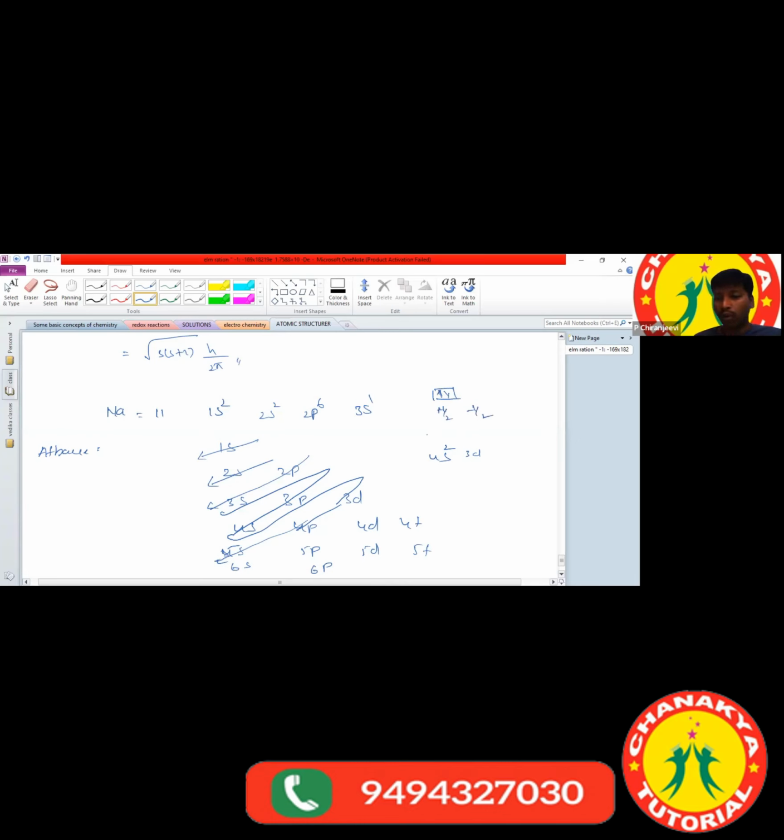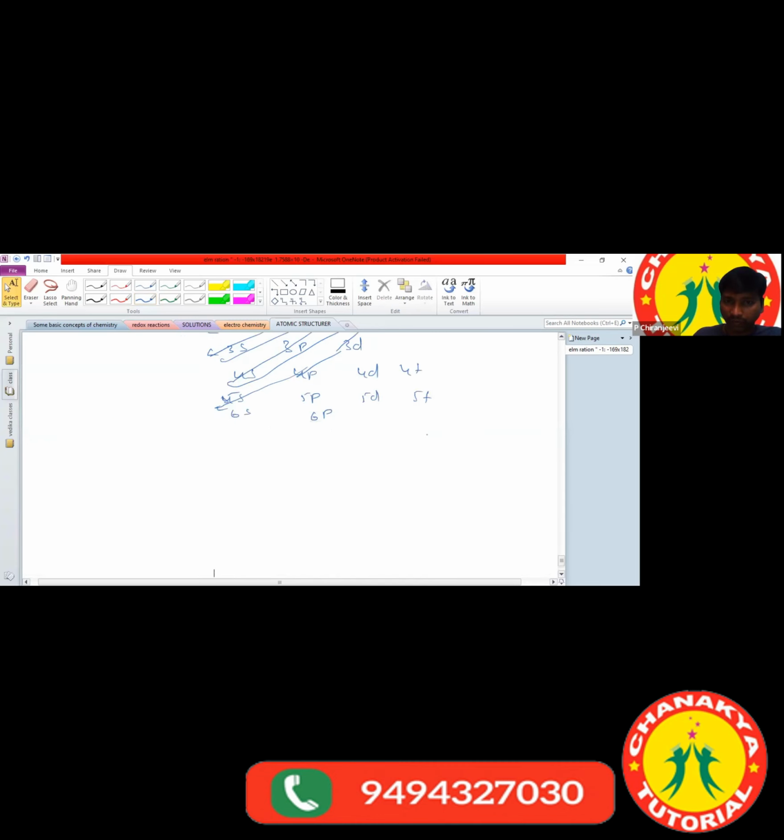Okay. And Hund's rule. What is meant by Hund's rule? Hund's rule explains degeneracy, the filling of electrons in degenerate orbitals.